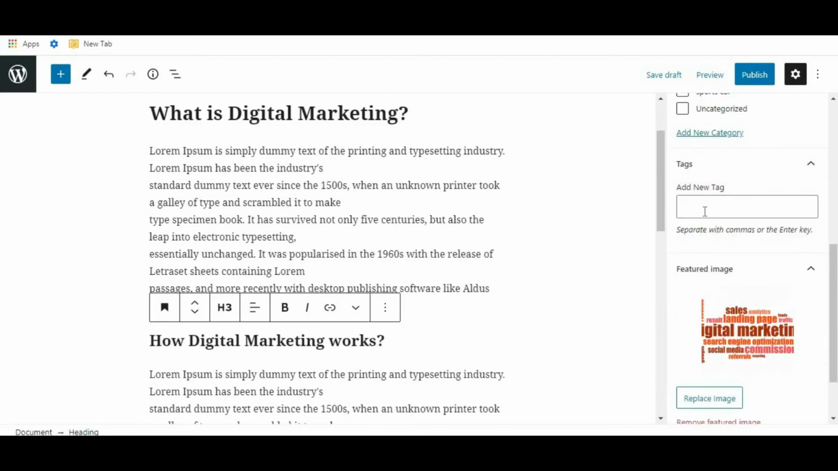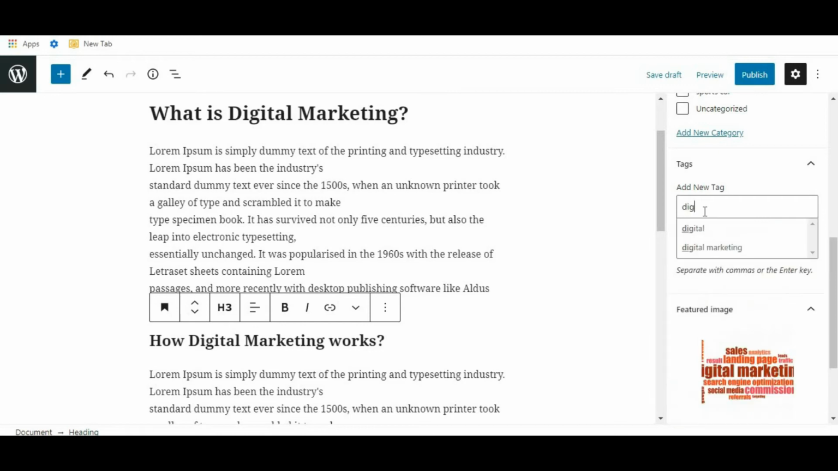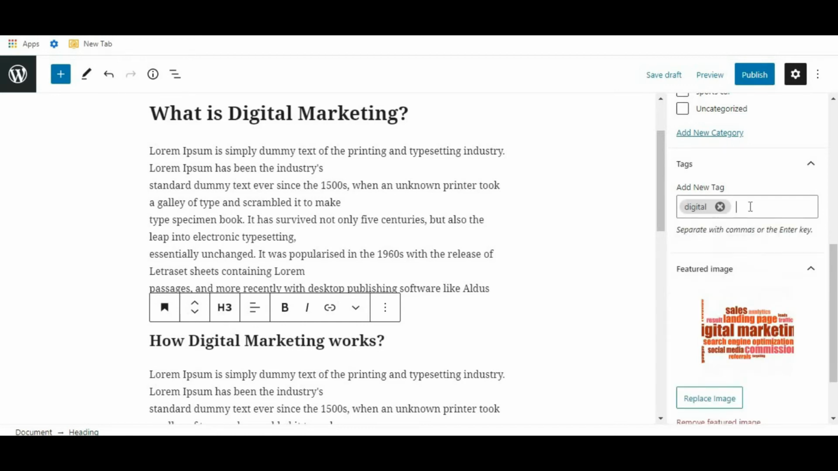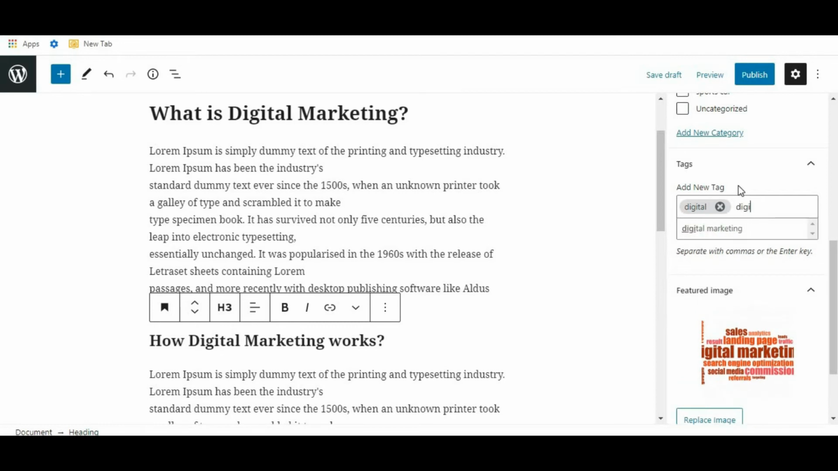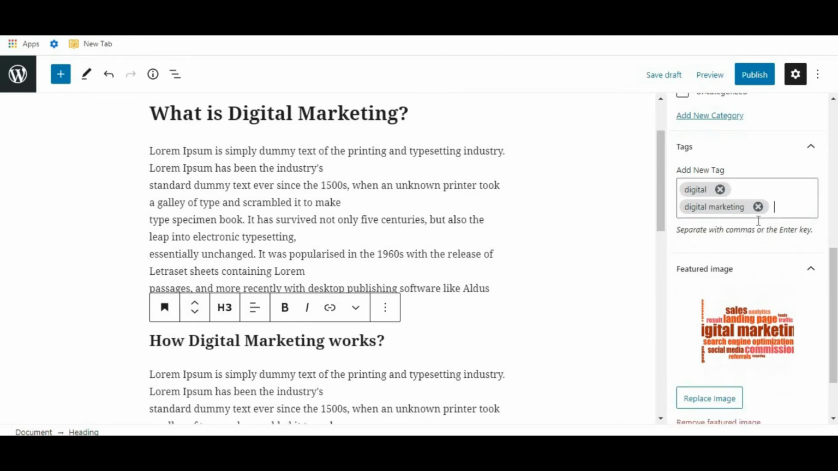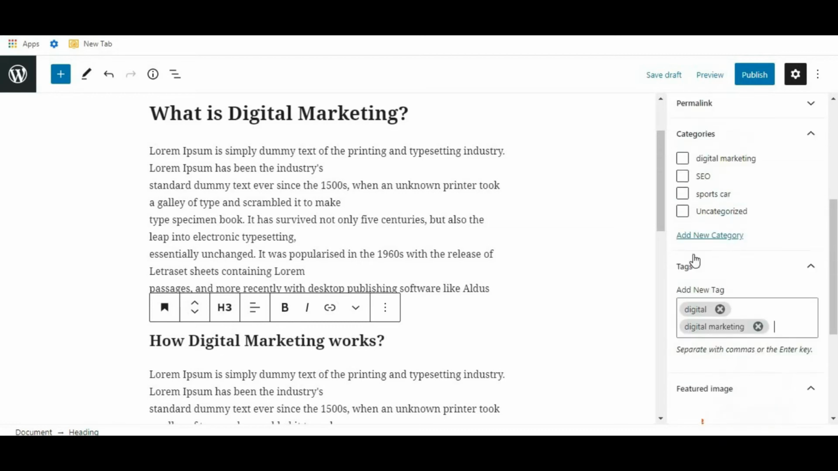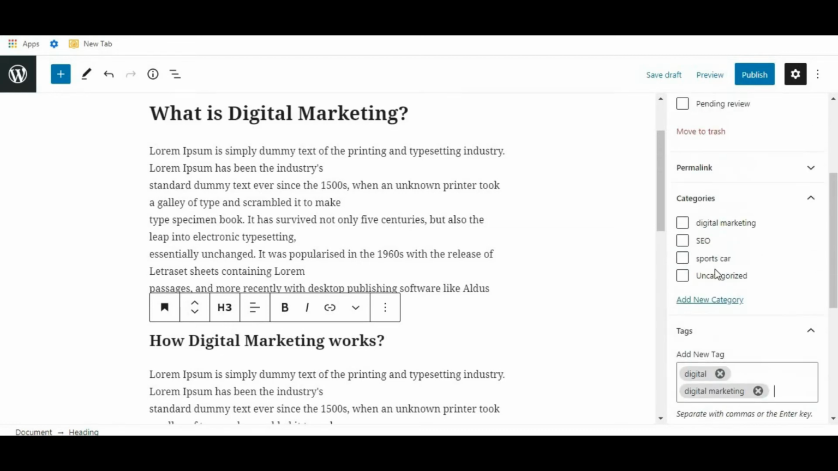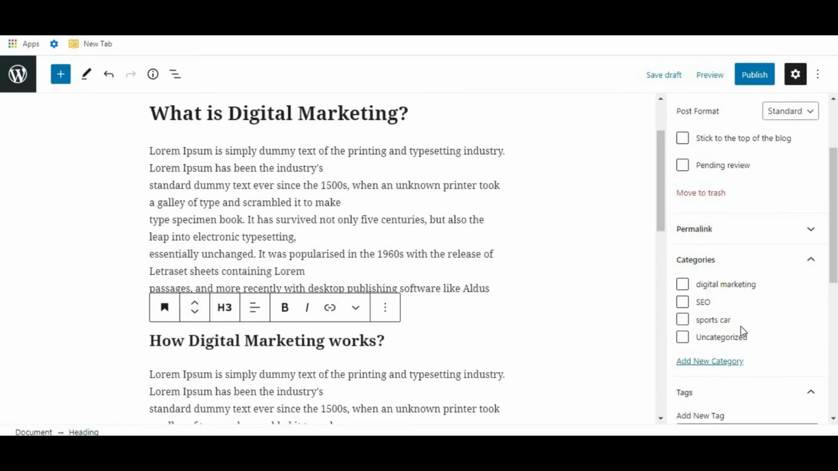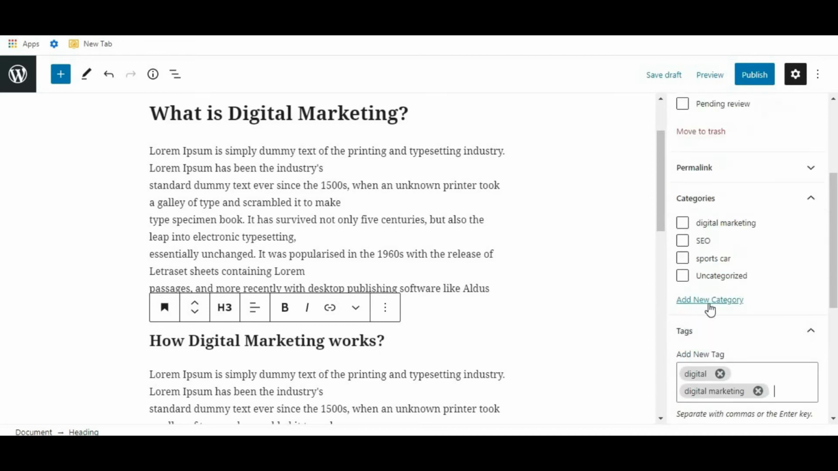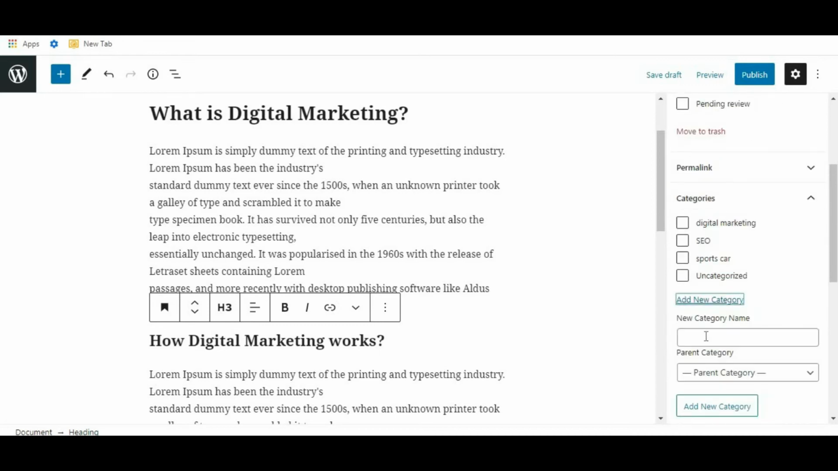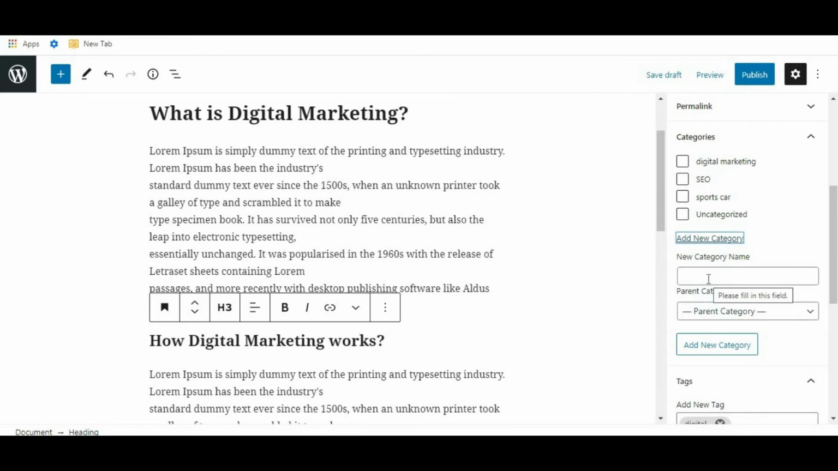Okay, from here you can add a tag. I will give digital marketing. Here it is. So write your tag. Next is category. I have given digital marketing, SEO and sports. If you want to add a new category, just click over here, add new category, and write your category name. So from here you can add a new category. I have already given digital marketing, so let's give digital only.